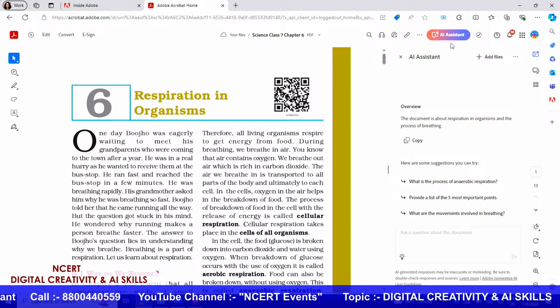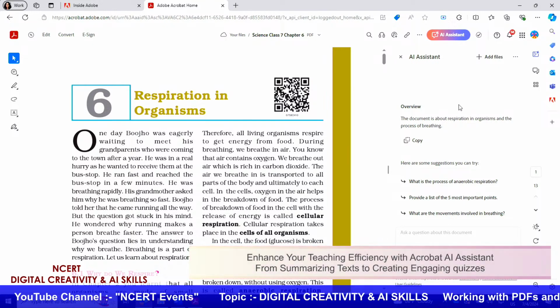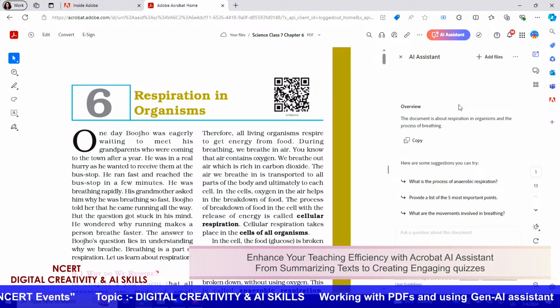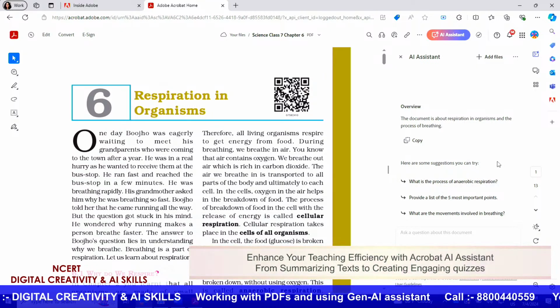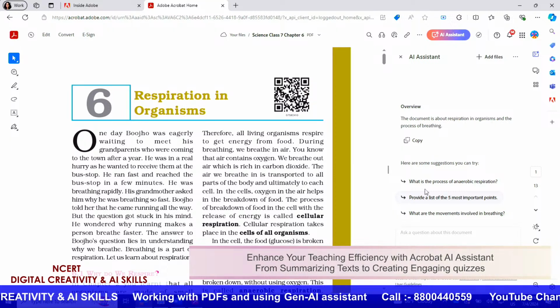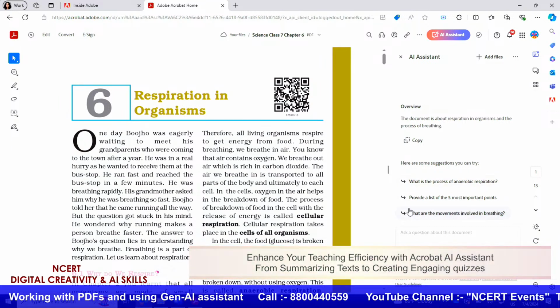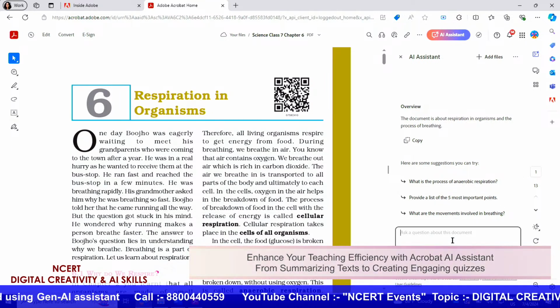When I click on the AI assistant, it generates an overview that gives you a very short summary of what this document is talking about, and it gives you some questions that you can perhaps get quick answers to. For example, what is the process of anaerobic respiration, or give me the 5 most important points list on this, in this case.